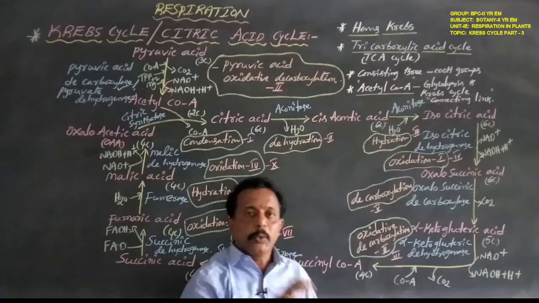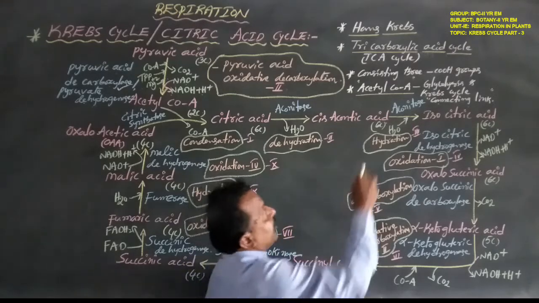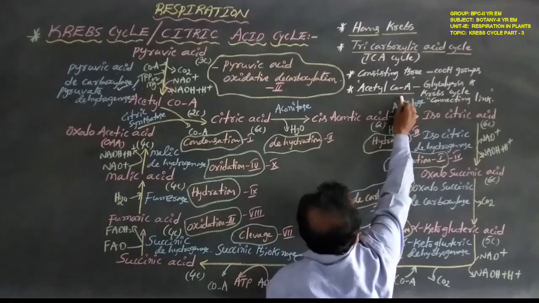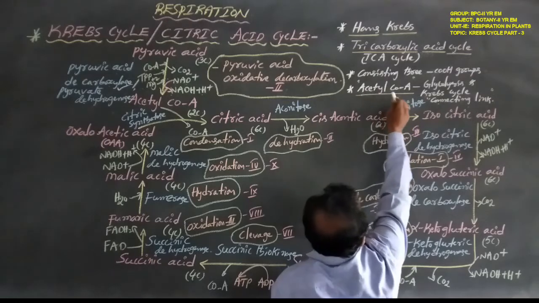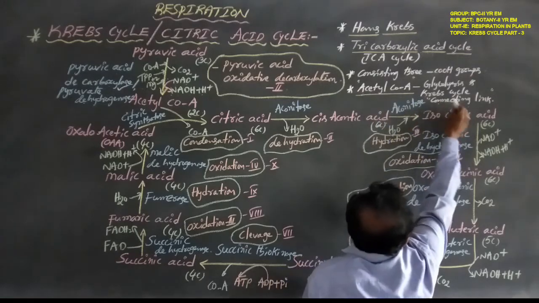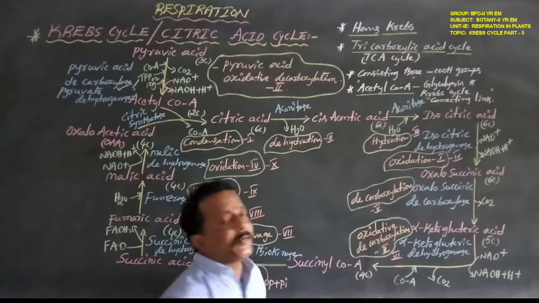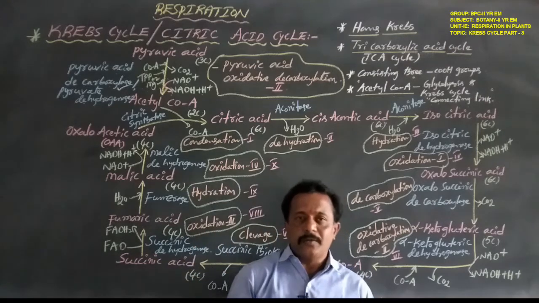Okay, now the 2 carbon compound acetyl coenzyme A is the connecting link between glycolysis and the Krebs cycle. So the second step is completed.